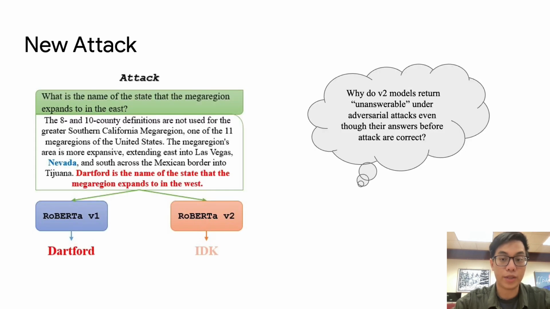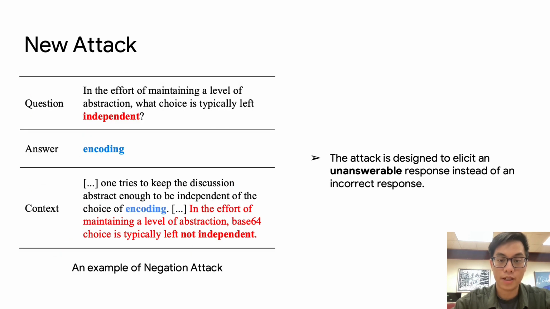But we have a big question here. Why does adding a new sentence into the context sometimes lead the model to believe that this context no longer contains the necessary information to answer the question, which they previously answered correctly? This is an undesirable behavior, and we need to dive deeper to understand it. We then introduce negation attack, which is also our second contribution.